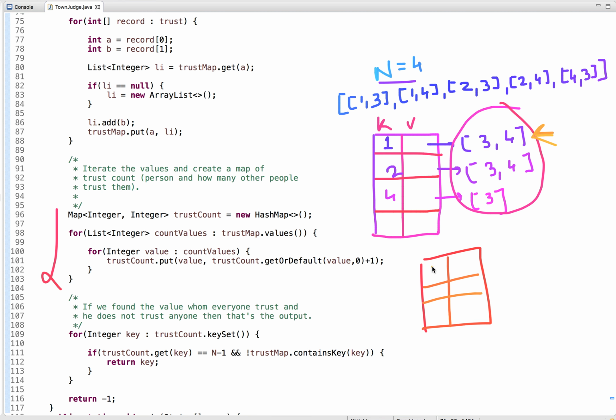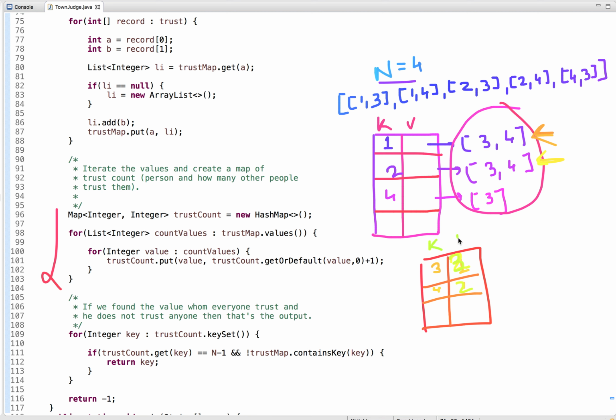3 does not exist in the map, so let's increment its count. It's trusted by 1 person, then 4 is trusted by 1 person. The next record is 3 4 again, so let's increment 3 and 4 also. Then the next record is 3, so 3 is incremented and 4 is 2.